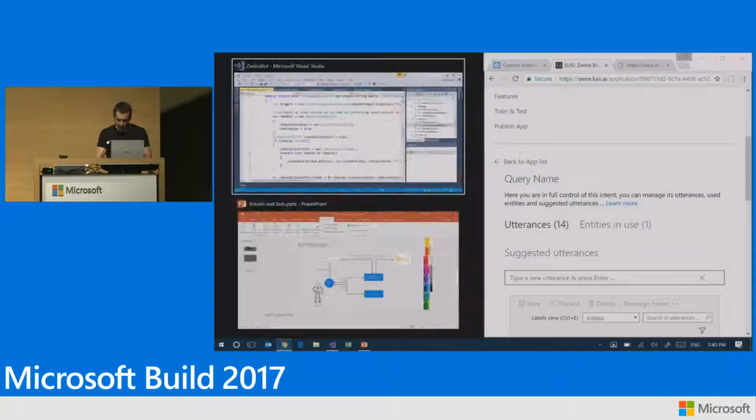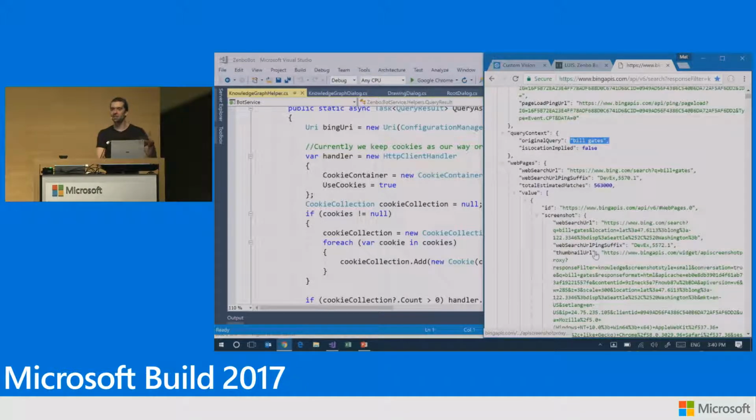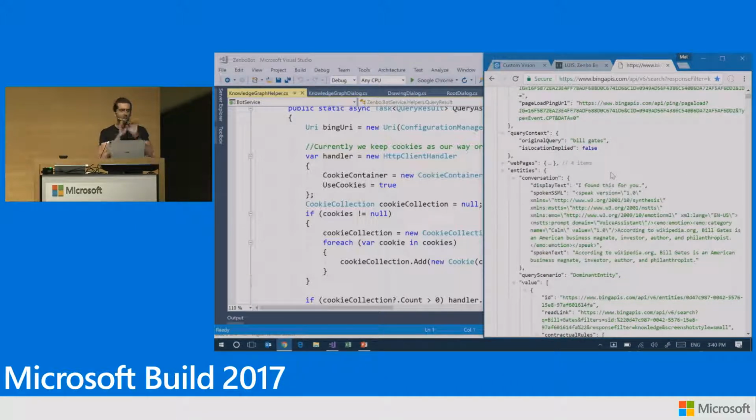So if I open it here, for example, in this case, I'm asking information about Bill Gates. Okay? So what it does, it gives me a basic web search result, but I'm not interested in that. What I'm interested in is a more well-crafted graph of entities. Bing manages those billions and billions of entities.